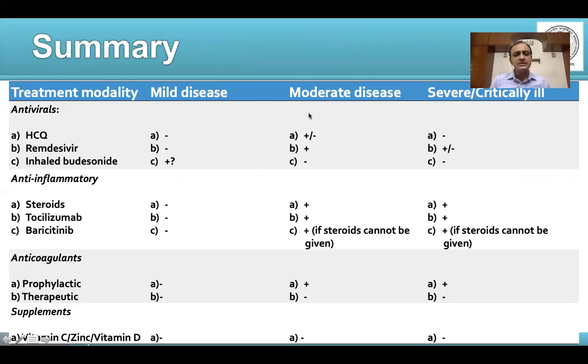Regarding moderate disease, there is a role for using remdesivir if the patient is on low flow oxygen. All cases of moderate disease should receive steroids. Tocilizumab again only when there is one of the two indications which I talked about, and anticoagulation should be given in prophylactic dose to all patients of moderate disease.